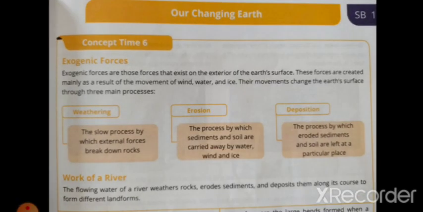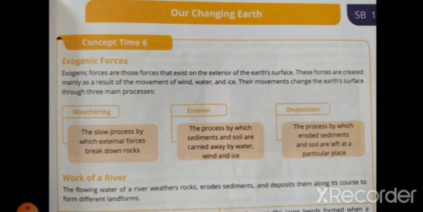Then the next is exogenic forces. What do you mean by exogenic forces? This is a force that exists on the exterior of the earth surface, that means the outer layer of the earth surface. As we learnt about endogenic, which happened inside the earth, like mountains, volcanic eruptions, and earthquakes, here we are going to learn about the exterior of the earth surface, which happens on the outer layer of the earth.